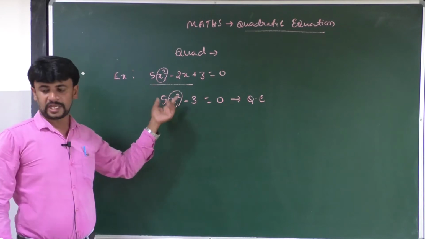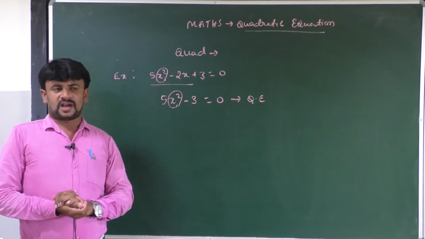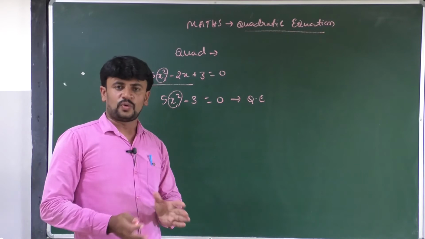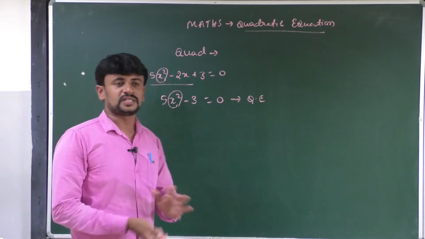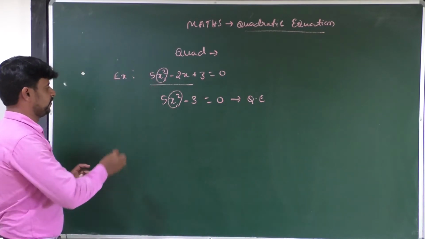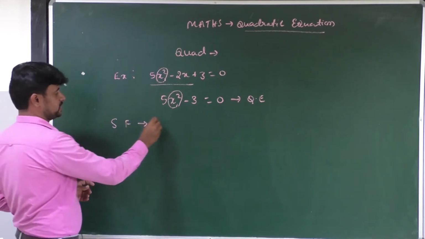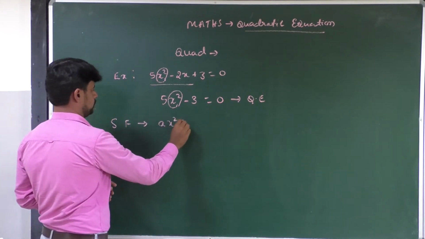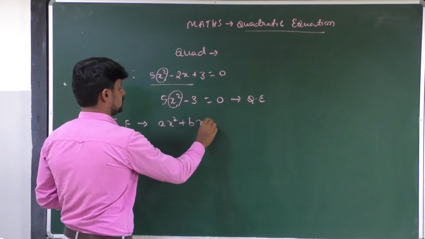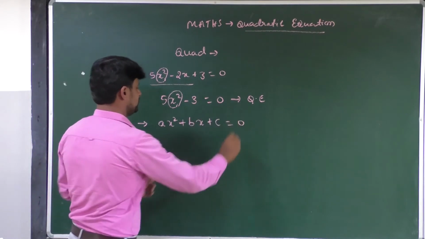Then next, what is the standard form of the quadratic equation? The standard form of the quadratic equation is ax square plus bx plus c is equal to 0.